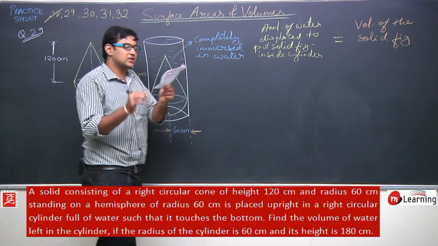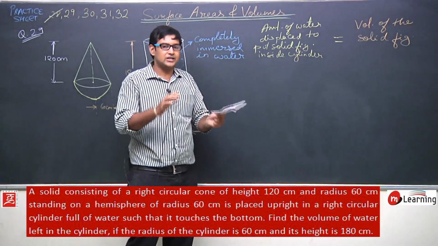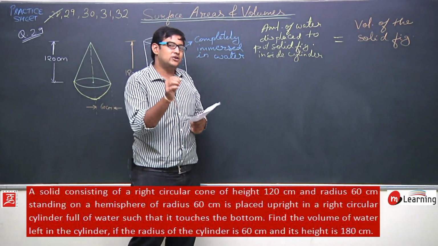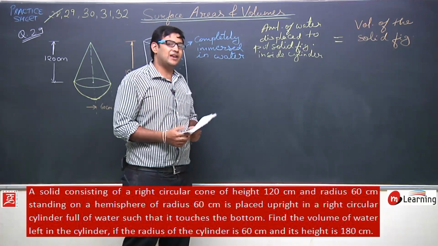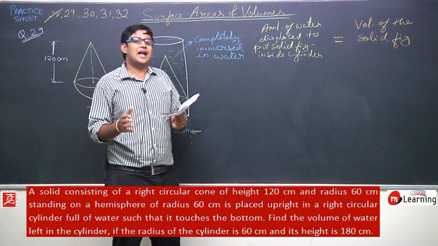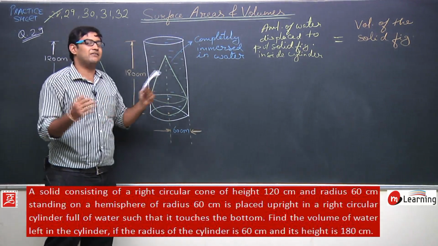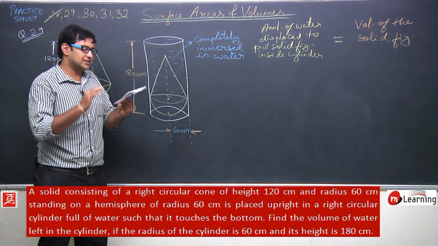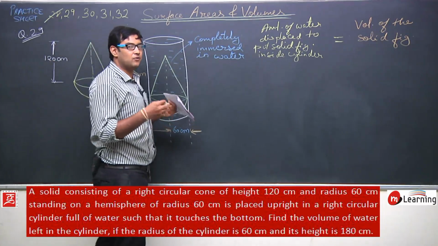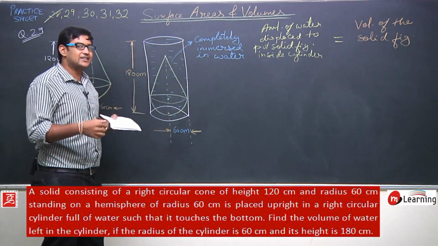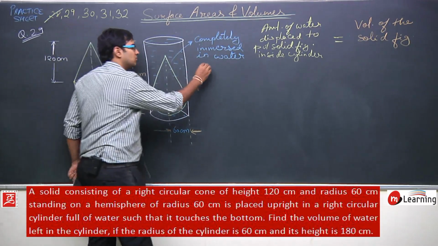Now the question asks, find the volume of water left in the cylinder. So I need to determine the volume of water that is left in the cylinder, and how will I determine this? If I subtract the displaced water from the total water, I will get the volume of water that is left inside the cylinder. So first let us calculate the volume of water inside the cylinder before